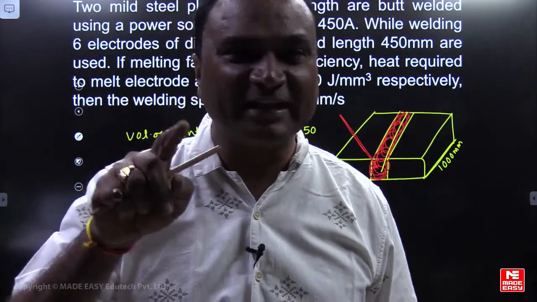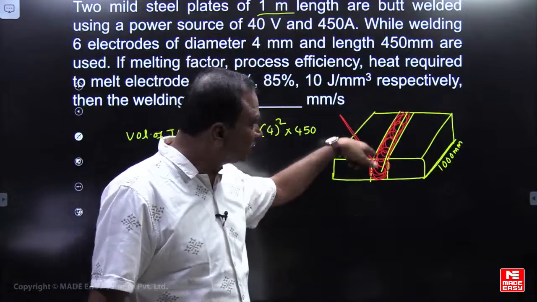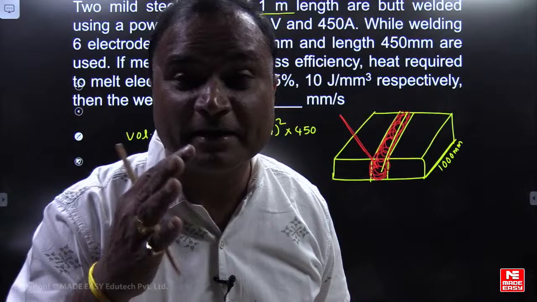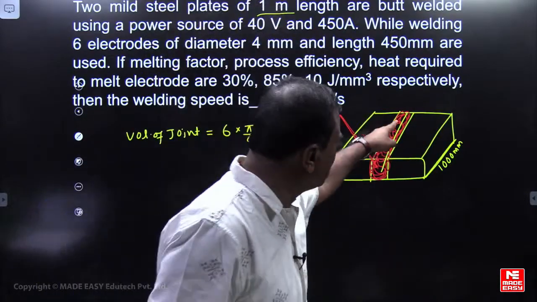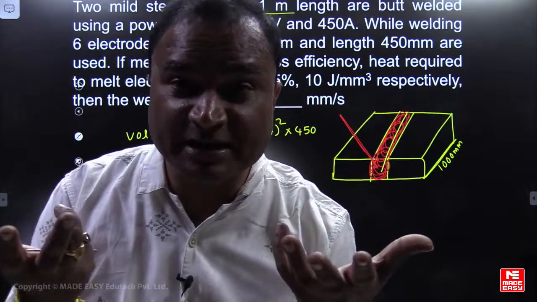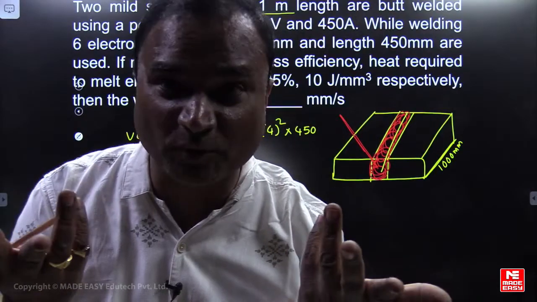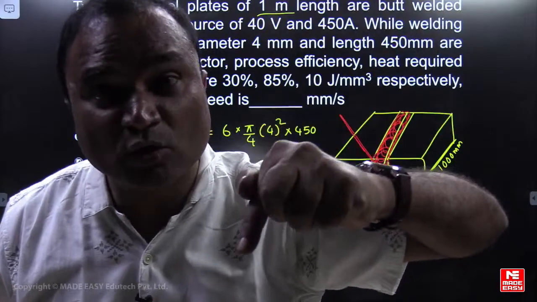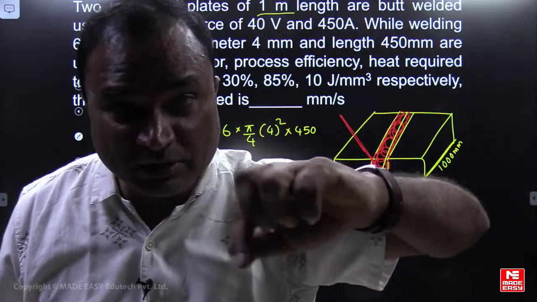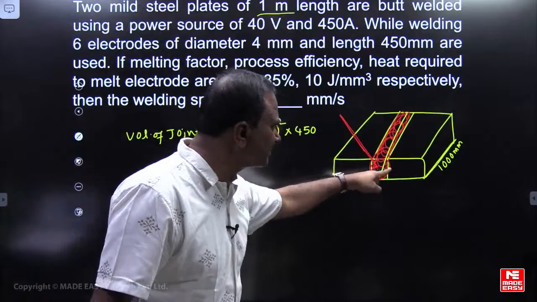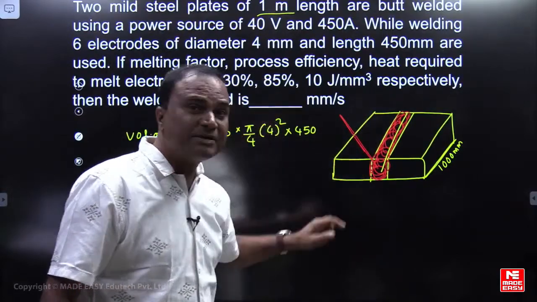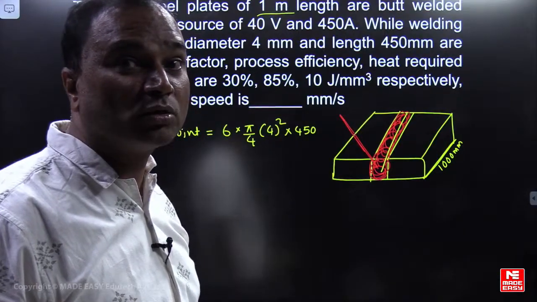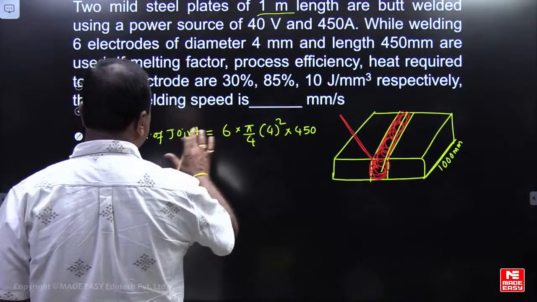In fusion welding, base metal is also melted. The joint is produced by melting the base metal also. But here the condition is, I am assuming base metal is not melted, because I don't know in the volume of the joint how much is base metal and how much is filler metal. That's why the total joint is produced by supplying the electrode metal only. Initially a gap is there between the two work pieces. This gap is getting filled by using the electrode only. Are you getting me? This is the volume of the joint.